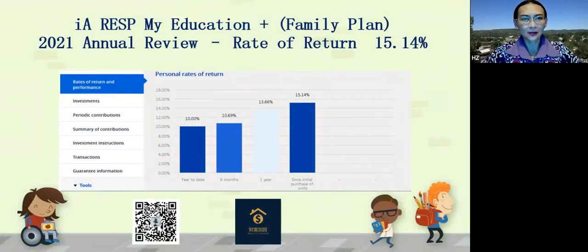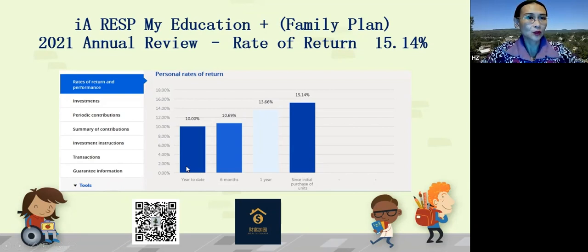And also there's another plan. This is also a client scenario, and it's called My Education. For this plan, the parent can choose the portfolio they want to have. So this case is a growth portfolio. In the year 2021, when I did an annual review for this parent, I see the rate of return is 15%, 14, right? So see how they grow their money year to date.